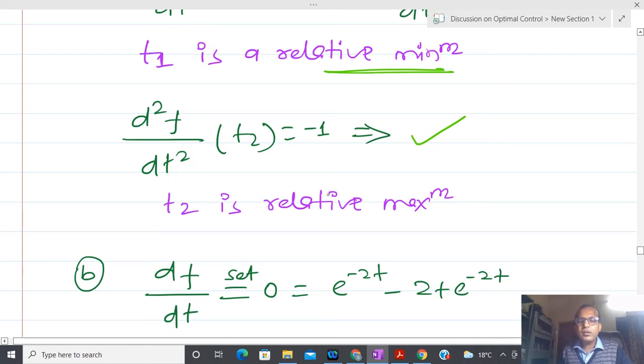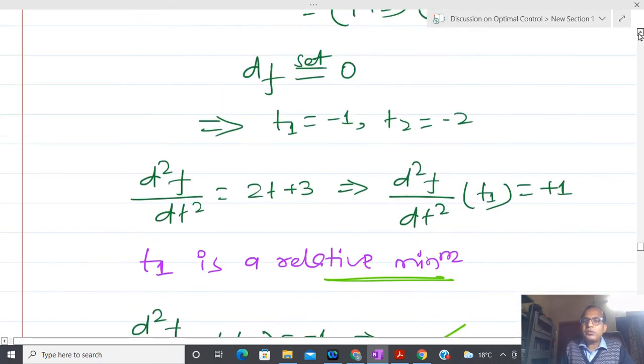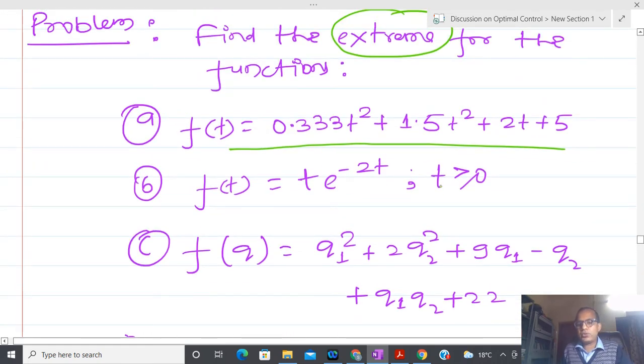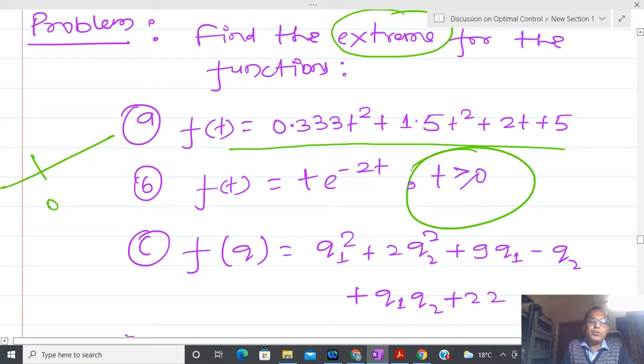Okay, now I am going to come to the second problem. You can see it is a little bit different from the first one, because in the first problem there is no restriction on t, but in the second problem I have a restriction on t. T should be greater than or equal to 0. It means that if you take time as a real number, the interval is now 0 to infinity. I have to restrict myself only to this interval. There is no need to worry about the other interval.